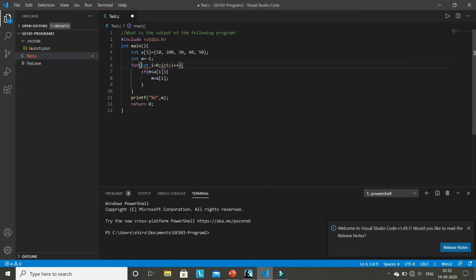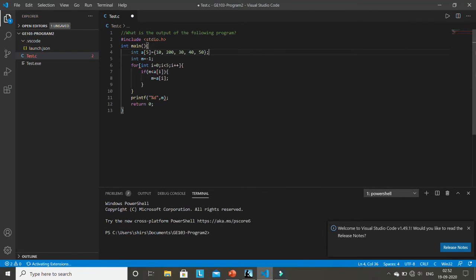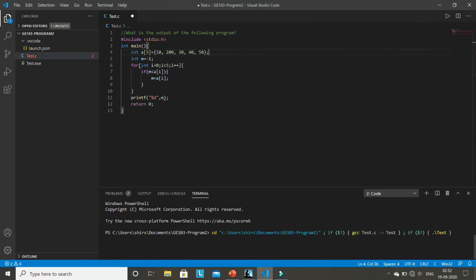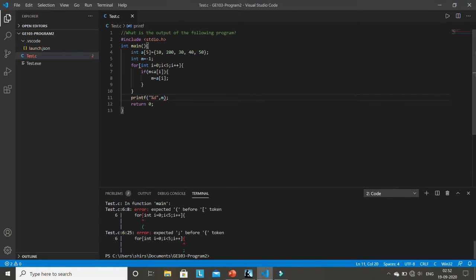Or for example, here after for, if you give this bracket instead of this bracket, do you think this will work? If you run it, it will show you an error. Let me run it. No, it has run the whole code. Let me run it again. See, it is showing an error.